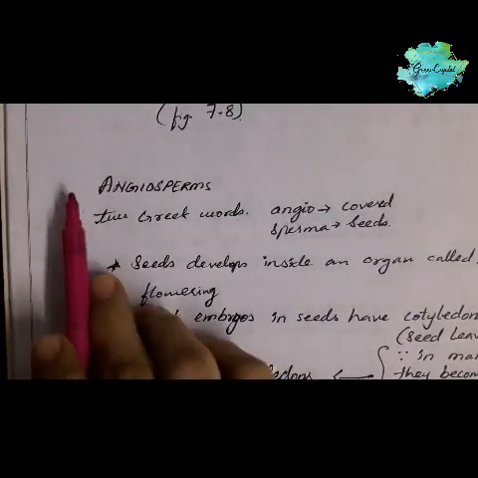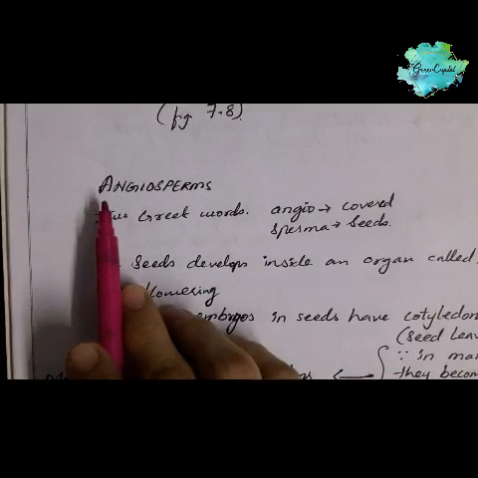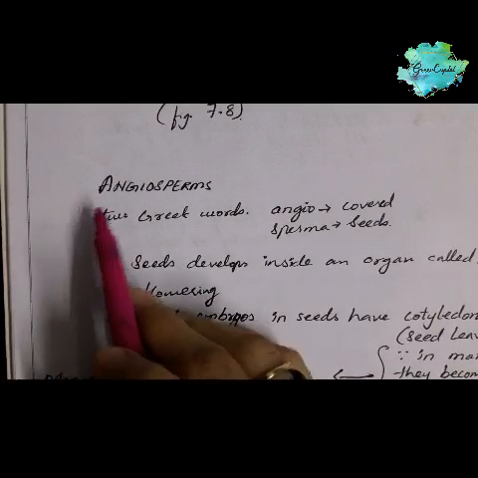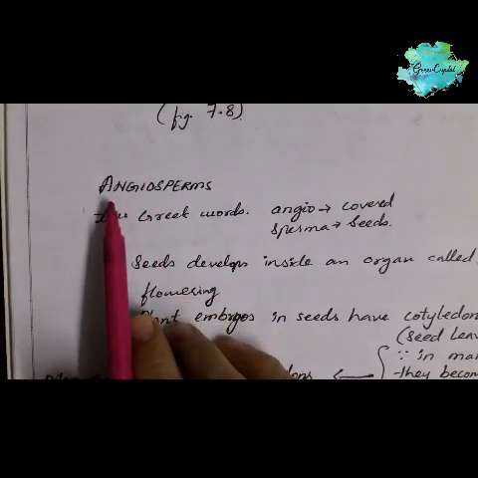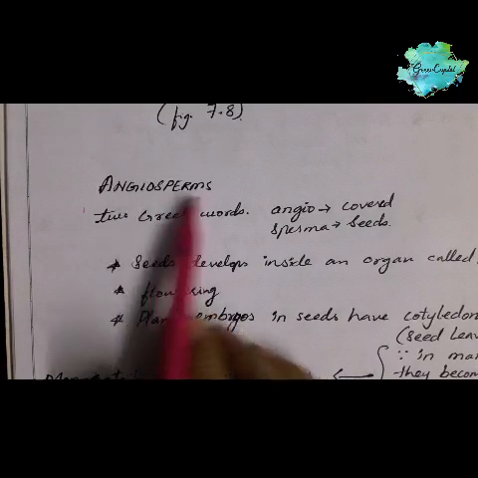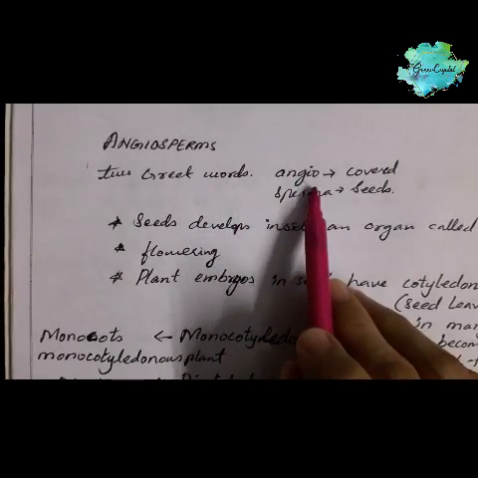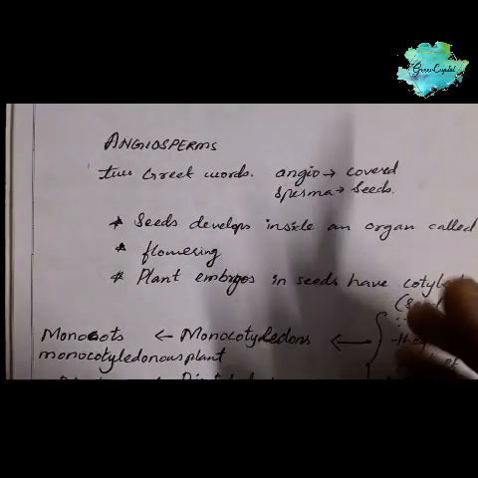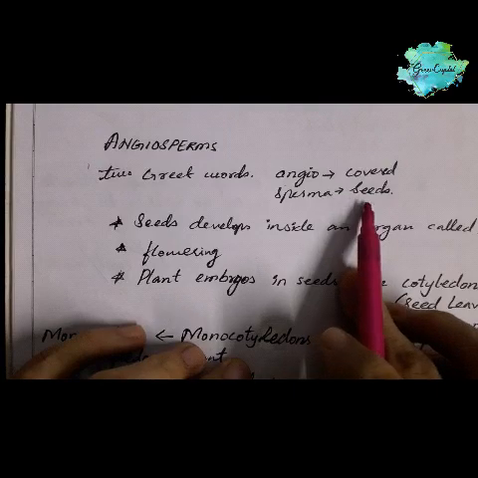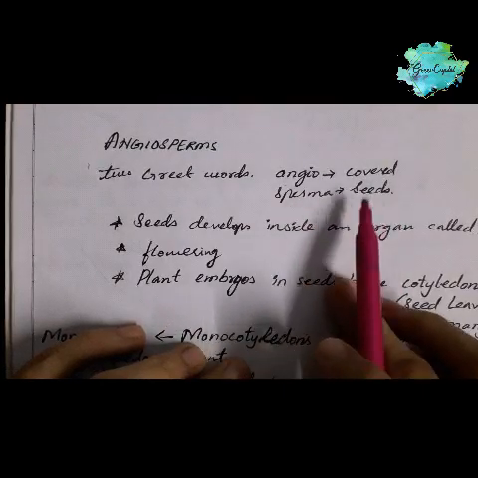Next, the last and most advanced type of plant division is angiosperm. Okay, angiosperm is also made up of two Greek words, that is angio and sperma. Angio means covered and sperma means seed.